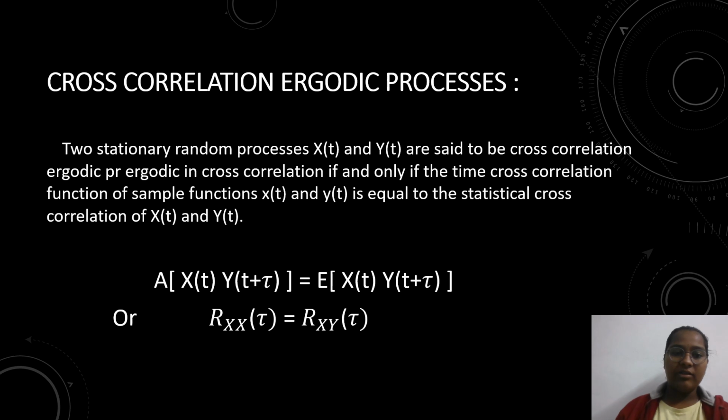Next, the last one is cross correlation ergodic process. The definition is the same as autocorrelation, but there are some differences.